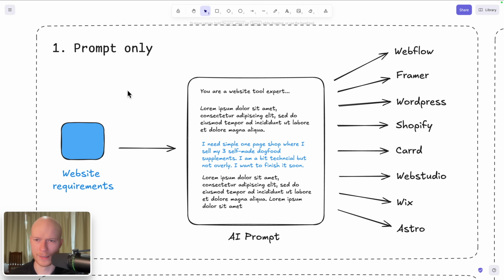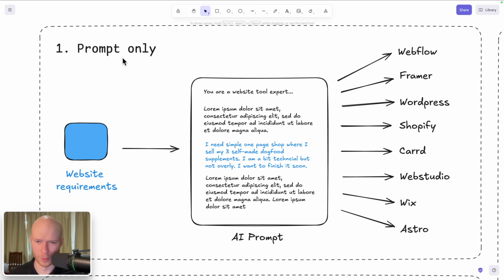What we're currently doing is what I call the prompt-only approach. So we have our input, in our case the website requirements, and we feed that into the AI alongside some instructions on how the AI should respond. And just based on this information in the prompt, it has to come up with a recommendation of one of these 8 platforms. And as you could see, the responses usually go in the right direction, so they are okay or maybe good in some situations, but they're not really that great, let alone close to perfect, where I would ideally like my AI results to be.